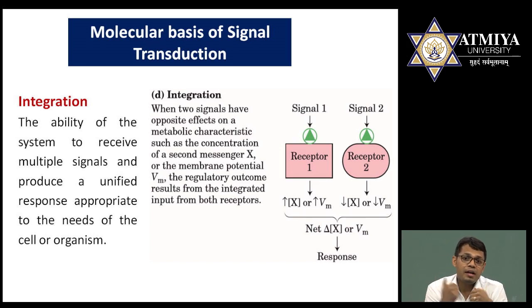But once a ligand binds to one receptor, that single receptor is not able to convey the message. So two receptors are integrated with one ligand. I again repeat, two receptors bind to one ligand, and finally, due to the work of these two receptors, they are activated and they are responsible for the transduction of the pathway.